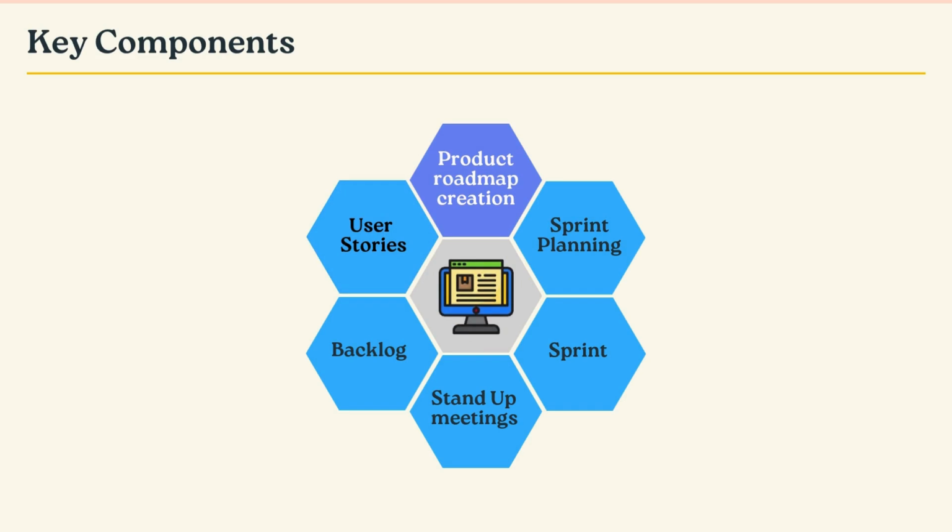2. Product roadmap creation. A roadmap is a list of features that will be included in the final product. It helps teams plan their work for each sprint. Additionally, teams create a product backlog, a list of all features and deliverables. During sprint planning, tasks are extracted from this backlog.